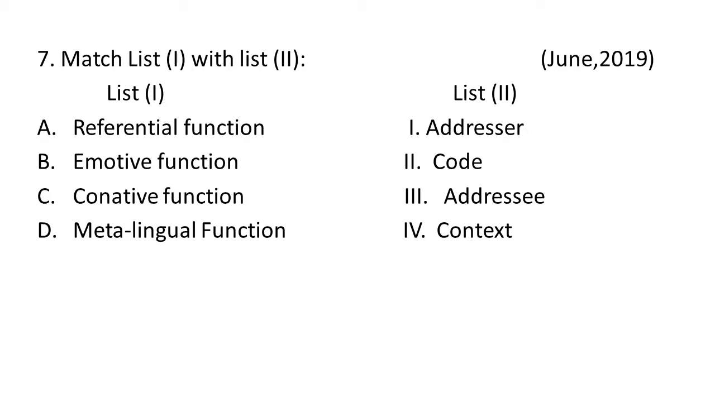Question 7 is again a match the following question, in which we have to match the functions in list 1 to what they refer to in list 2. A is the referential function. We just read that referential function refers to the context of the situation. Now B is the emotive function, which is also known as expressive function. We just read it refers to the addresser. Conative function refers to the addressee. Now here comes the metalingual function, which refers to the language itself, that is, it refers to code. So while matching all these, we get the correct order in which these are matched.